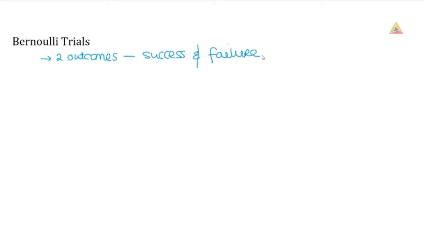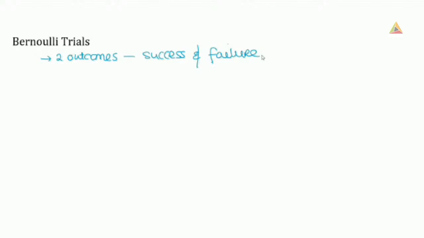So what that means is if I was flipping a coin and I wanted to know the probability of heads, then I can say head is a success and tail is a failure. If I was rolling a dice, I could say an even number is a success and an odd number is a failure because they're the only 2 things.